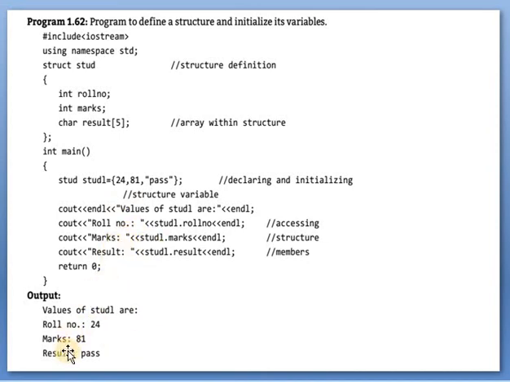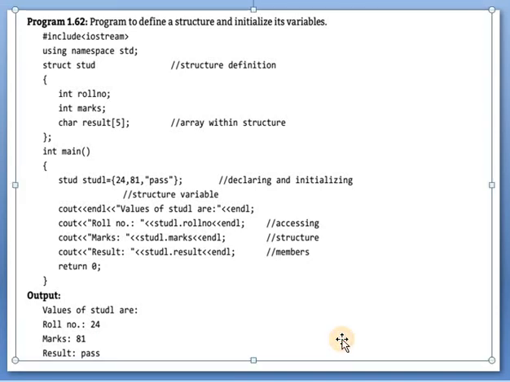So 24, marks, student 1 dot marks, that is 81, and result is pass. Now this is accessing structure members, like student 1 dot roll number. Here student 1 is a variable of the structure, and if we want to access the member, we have to write the variable of structure dot member of that structure. So student 1 dot roll number, student 1 dot marks, student 1 dot result.